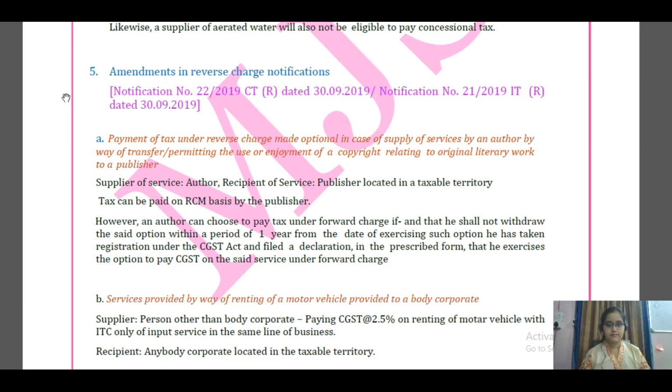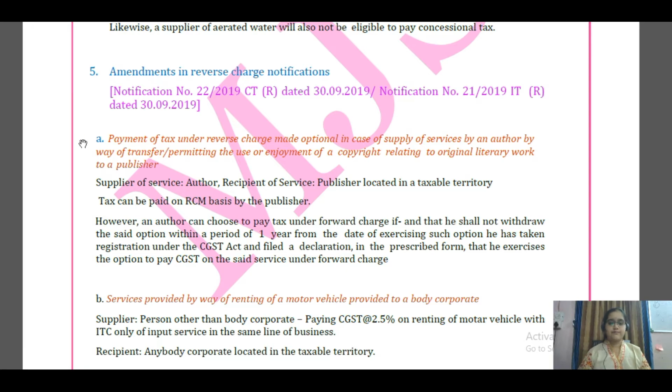if he is a registered person. And once he has chosen to pay tax on the forward charge mechanism, he cannot withdraw from that option within the period of 1 year from the date of exercising such option. And he has to give the required declaration, and he needs to pay the taxes under forward charge mechanism for the services supplied by him to the publisher. Therefore, the payment of tax on reverse charge mechanism is an option now, in the case of supply of service by author to the publisher.